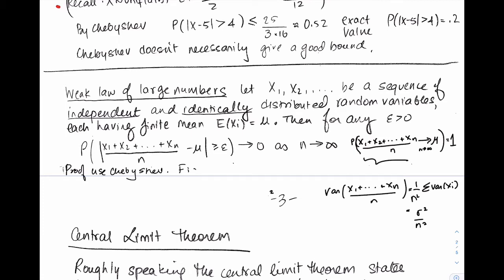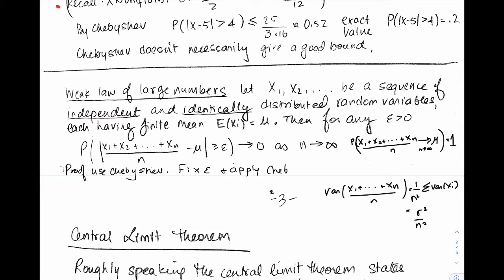Okay, fix epsilon and apply Chebyshev. And for each epsilon, this goes to 0. If you want, you can also take epsilon equal to 1 over m, then the probability of this being bigger than or equal to 1 over m goes to 0 as n goes to infinity. So you know that the probability of this average going to mu is 1. Okay? All right. So anyway, that was the weak law of large numbers.